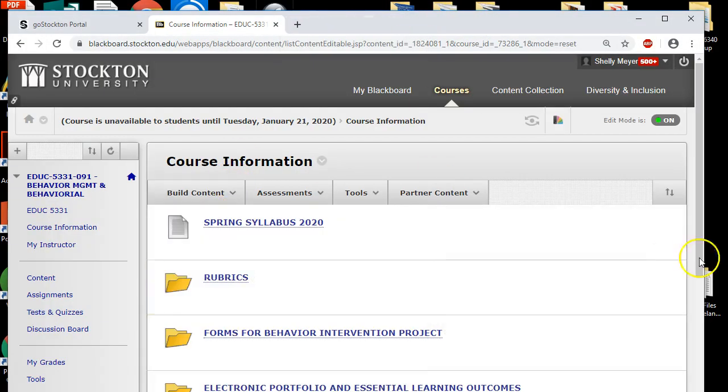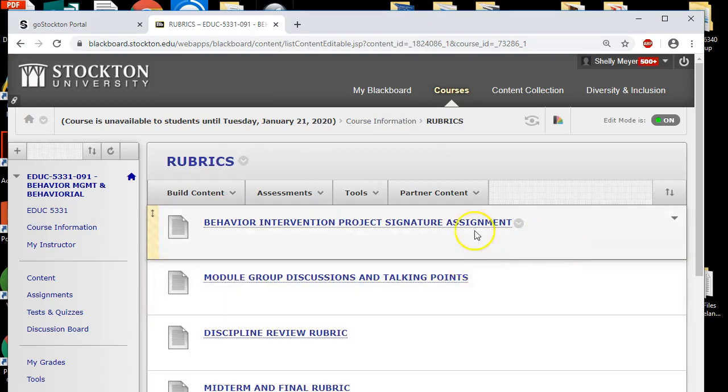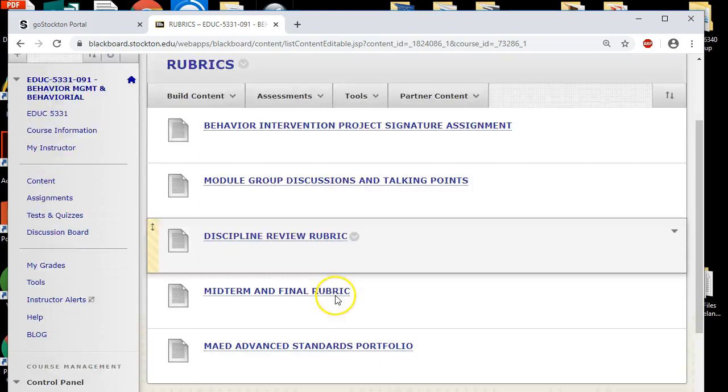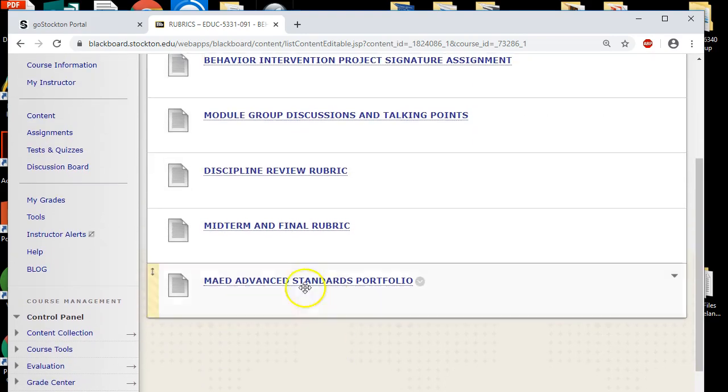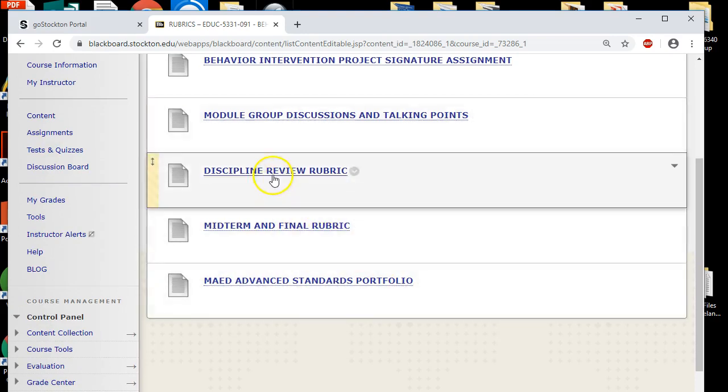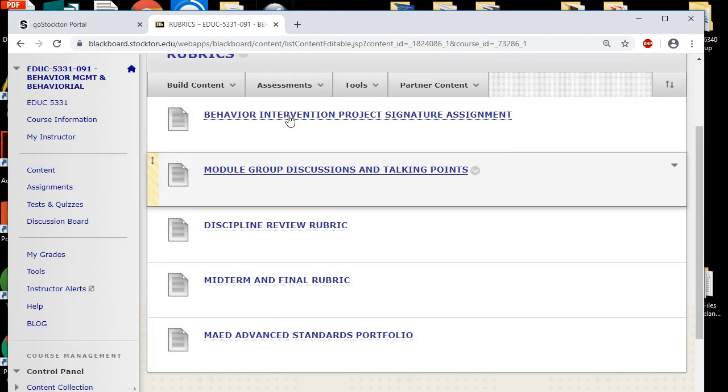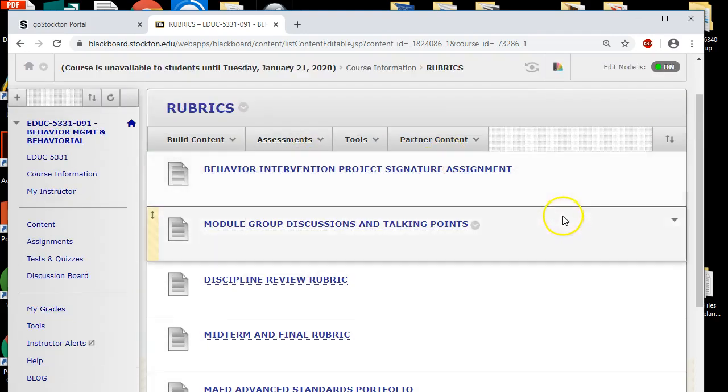Moving right along, here is a link with all the rubrics, and I'm going to make a separate recording for them to go over everything with you. Here's the Advanced Standard Portfolio. This is Standard A 1.1, Midterm Final, discipline, module group discussions and talking points, and your behavior intervention project.